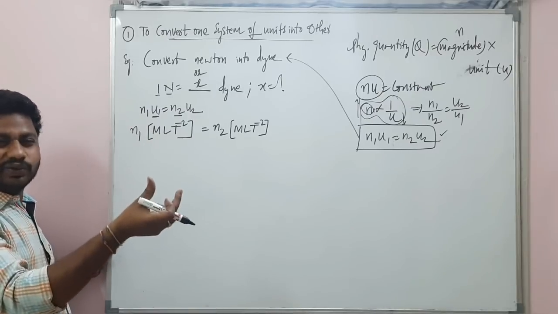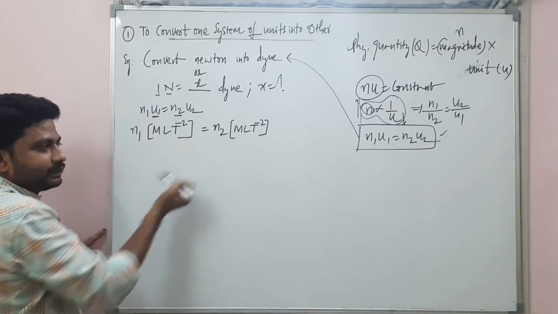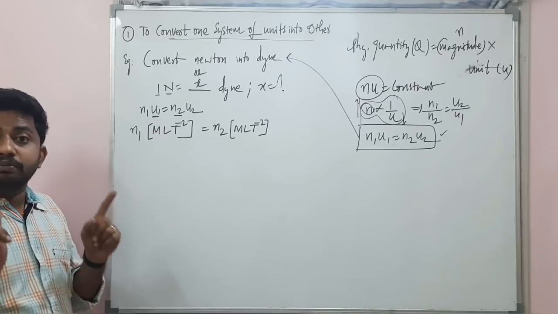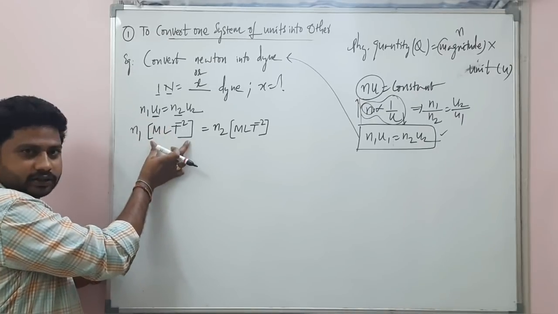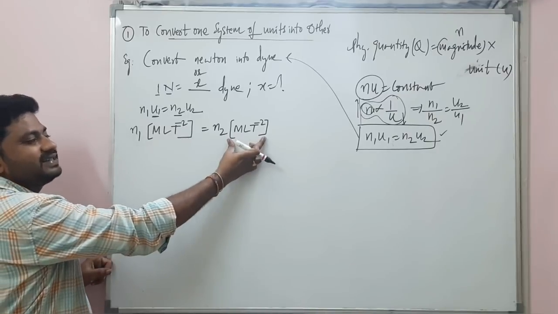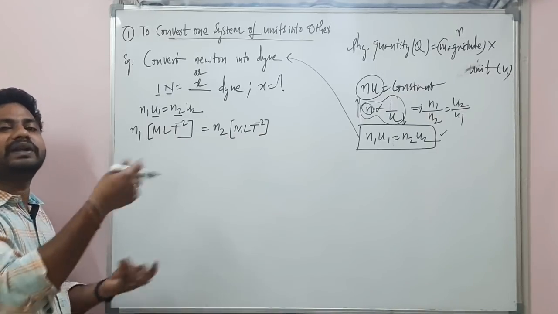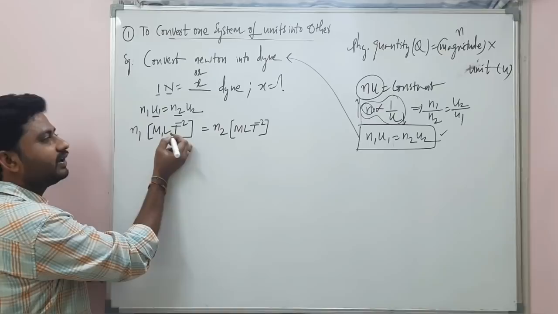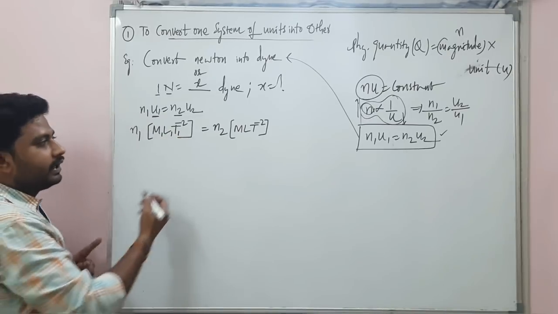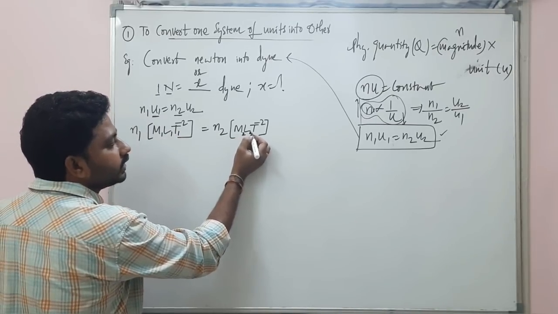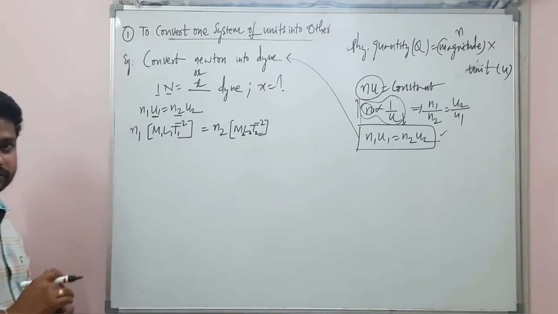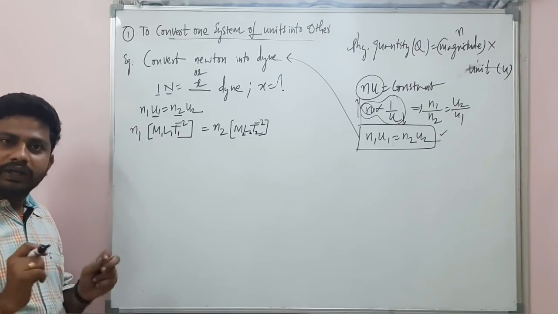Most of the students do here, they cancel these two. But you cannot cancel because this is the unit. In SI system, this is CGS system. So that's why, for your better understanding, I am writing it is M1, L1, T1. It is M2, L2, T2. No confusions. Okay.